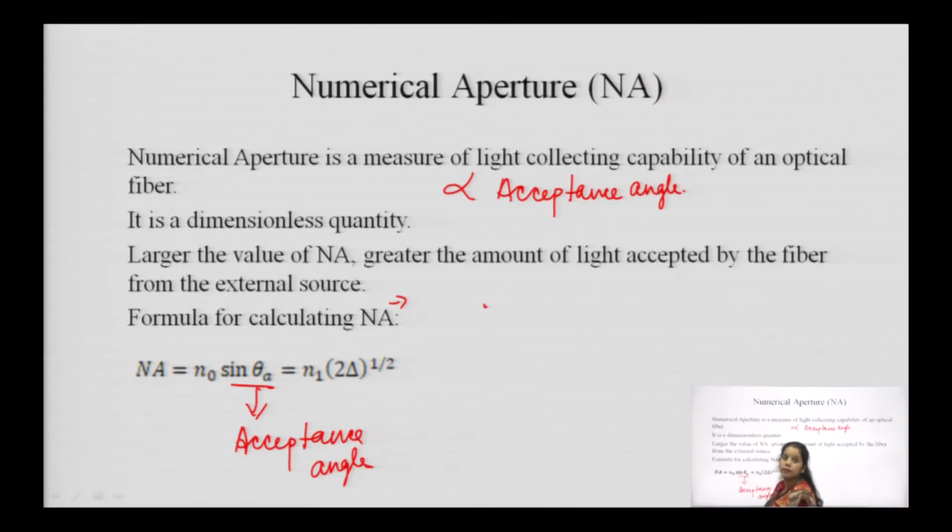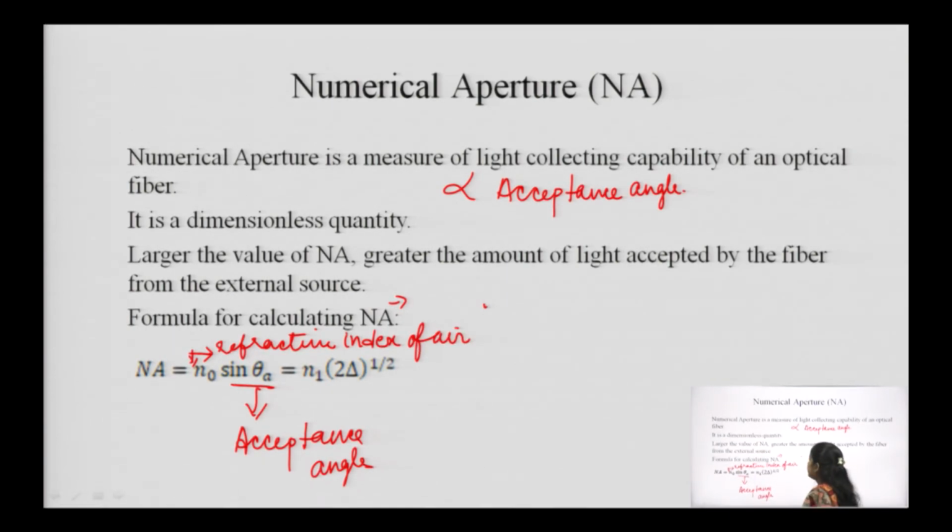N naught is the refractive index of the air through which light is entering the fiber, and N1 is the refractive index of the core. Del is the relative refractive index difference.